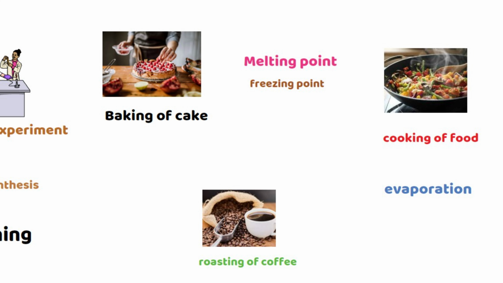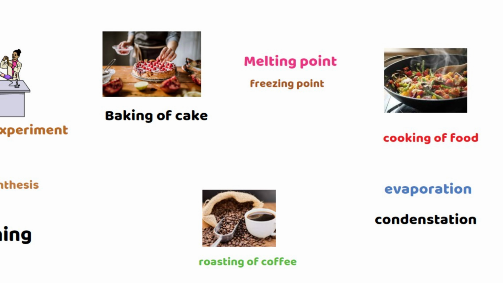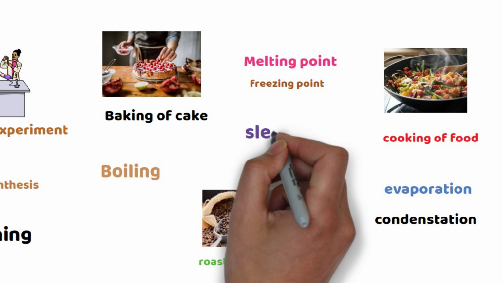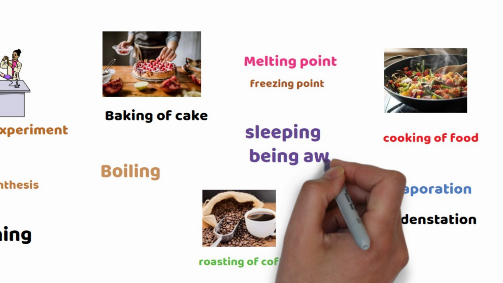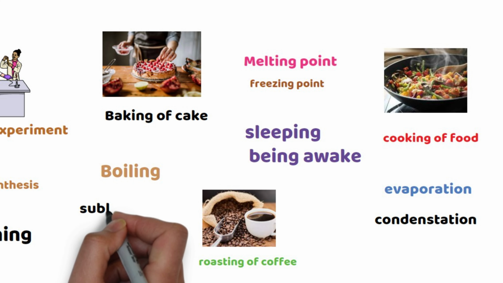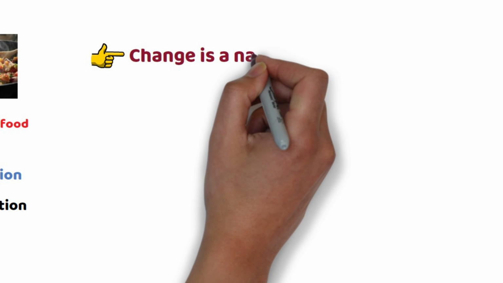Evaporation and condensation are examples that happen in our surroundings. Boiling, sleeping and being awake, sublimation are some examples of change we observe in our daily life.